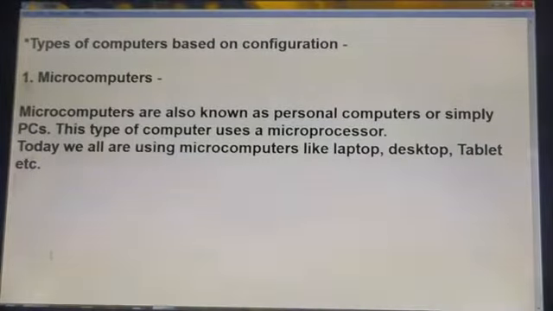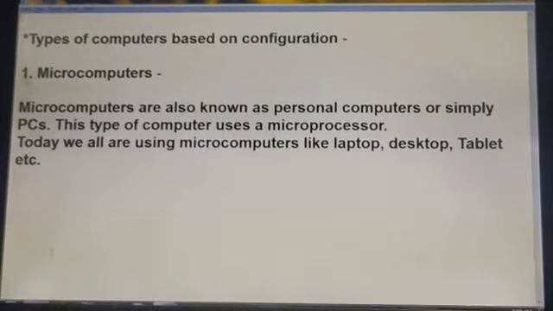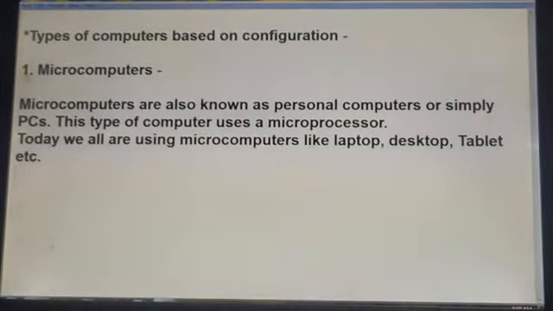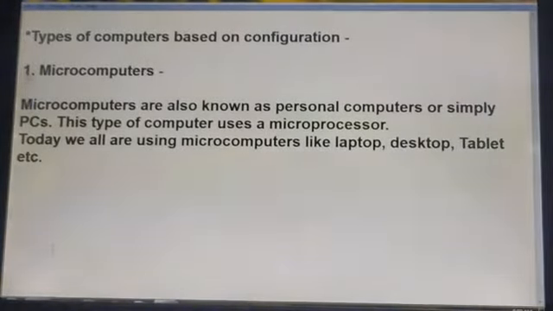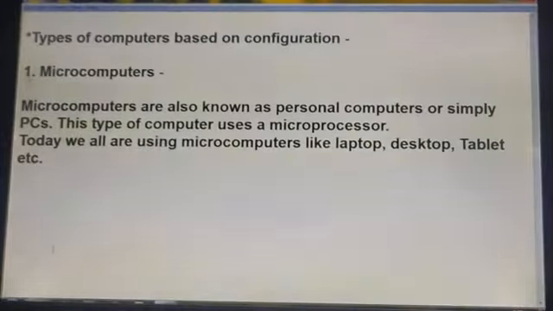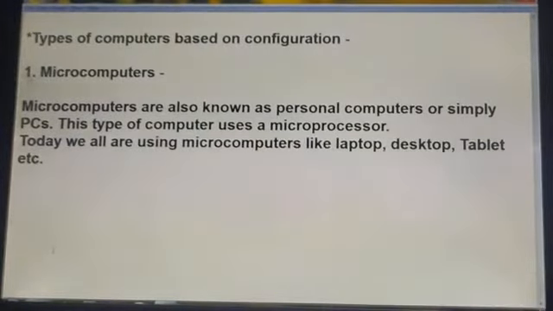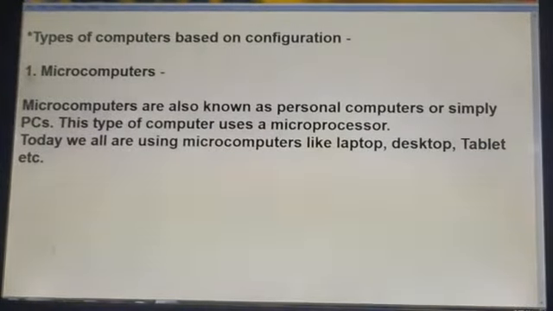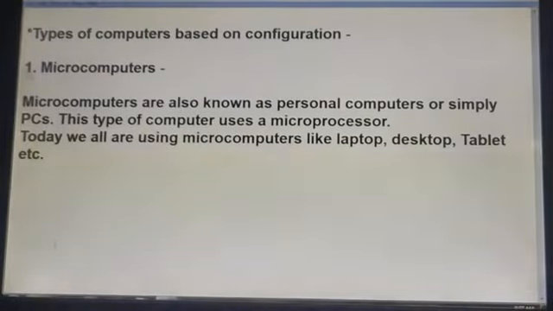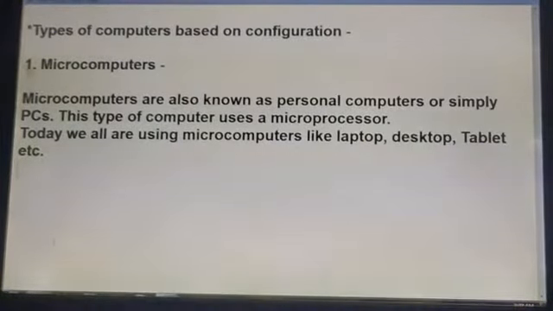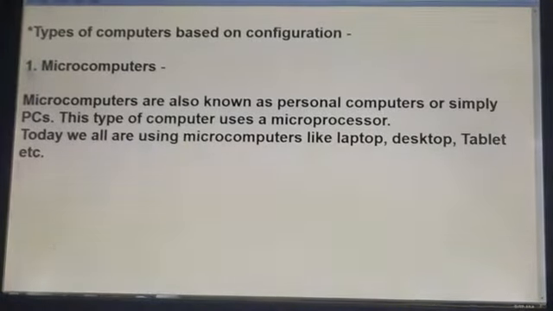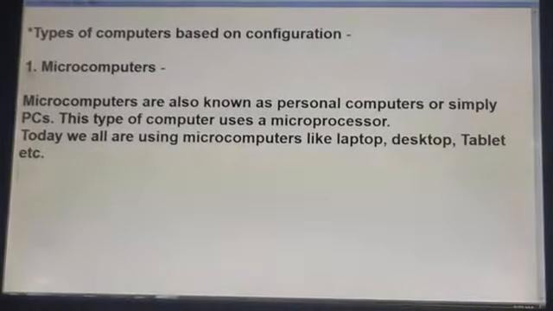Okay. Now let me discuss types of computer based on configuration. So students, apart from this general categorization, computers can also be differentiated on the basis of their physical structure and the purpose of their use. Based on their capacity, speed and reliability, or you can say the configuration, they can be divided into four categories. First is microcomputer, second is mini computer, third is mainframe computer, and fourth is supercomputer. So firstly, microcomputer.